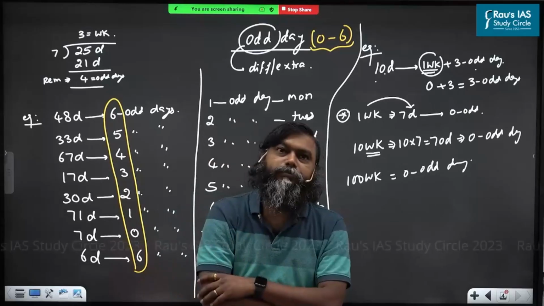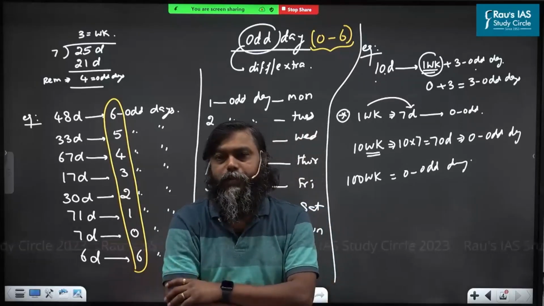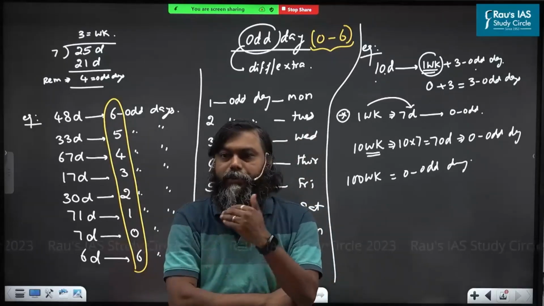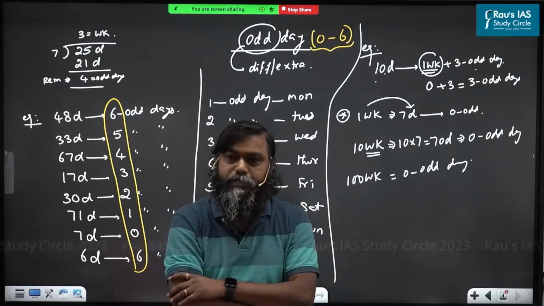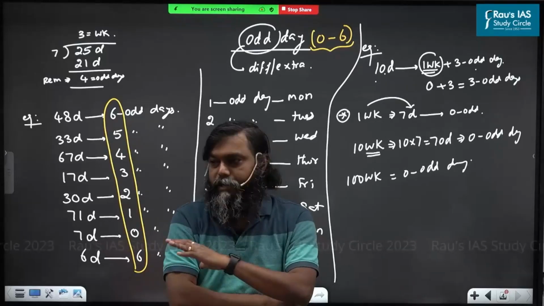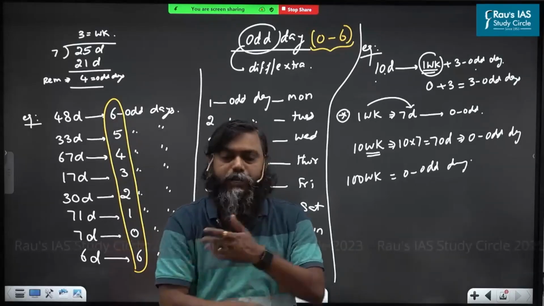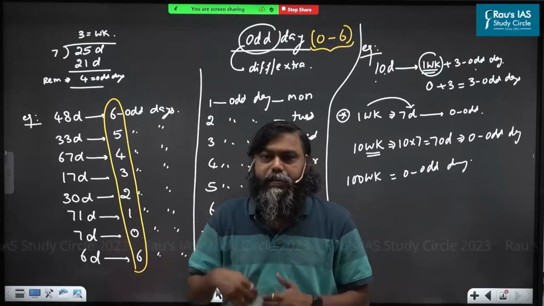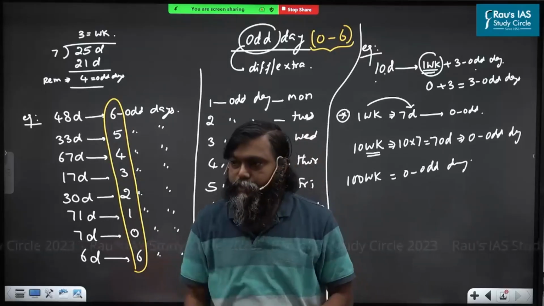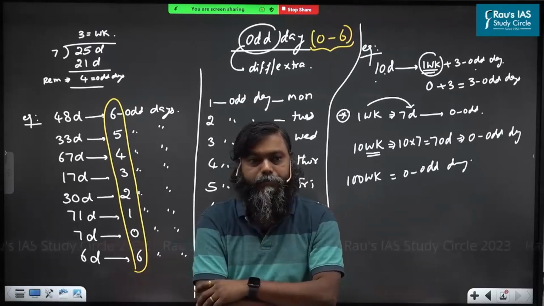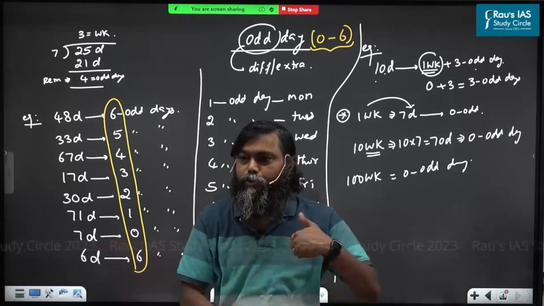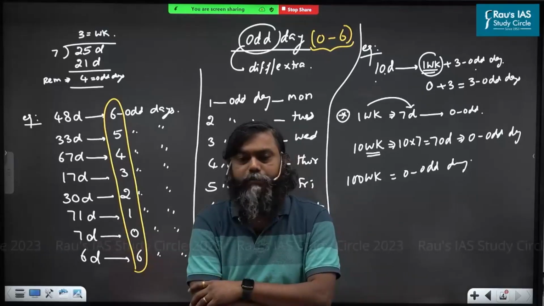For example, I am 100 weeks elder than Madam Ji. What does it mean? Leave this. I am 20 years elder than the boss. Then I will come to this example. I am 20 years elder than the boss. What does it mean? I am 20 years elder than Madam Ji. What does it mean?